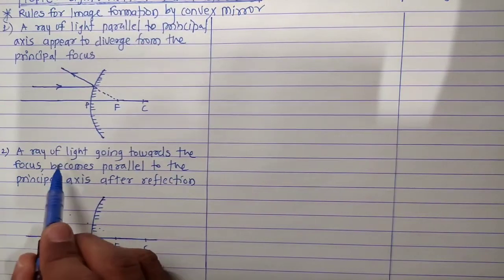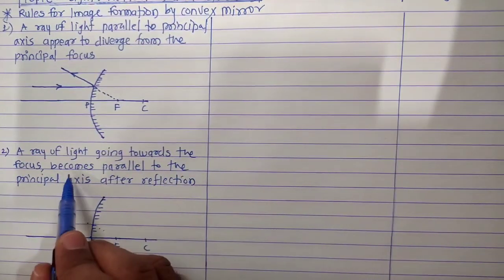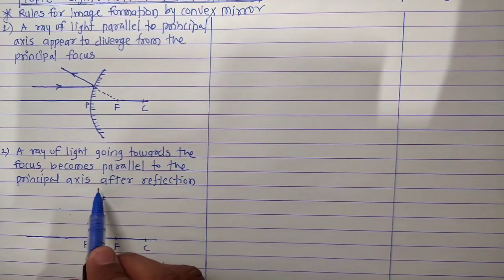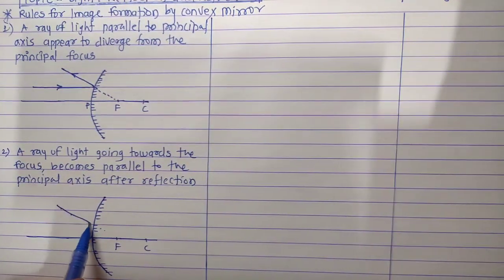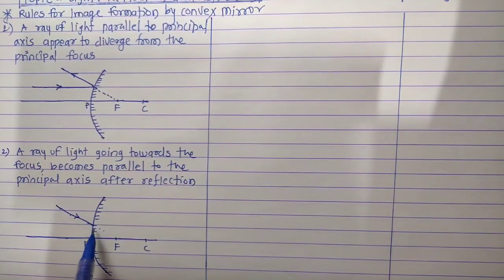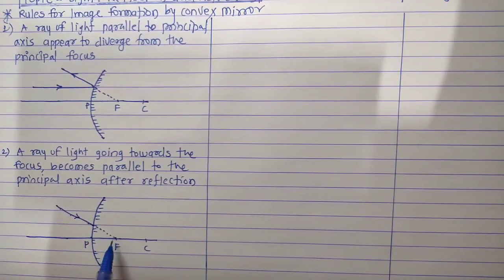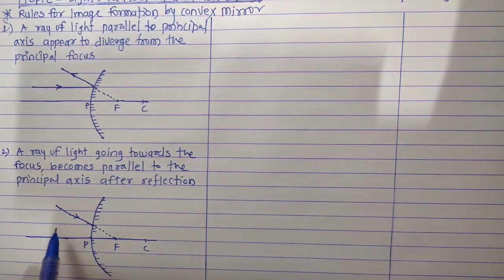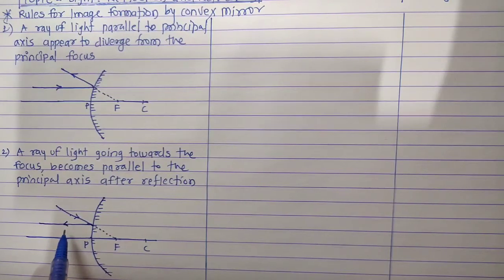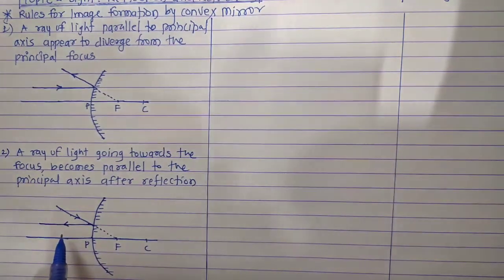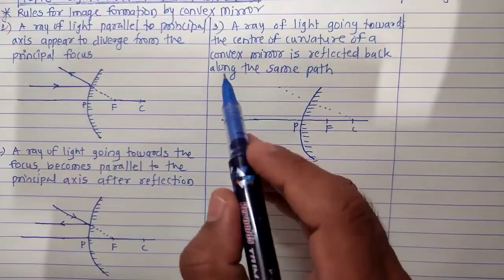Second rule, a ray of light going towards the focus becomes parallel to the principal axis after the reflection. So here, if the incident ray is in this direction, such that if it is produced behind the mirror, then it will meet at focus. Then after reflection, this ray will be parallel to principal axis. So here incident ray and this one is a reflected ray which is parallel to principal axis. Now let us see third rule.